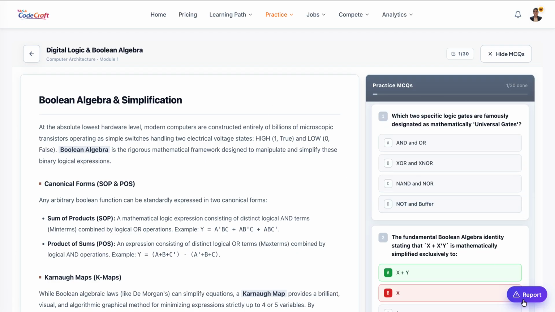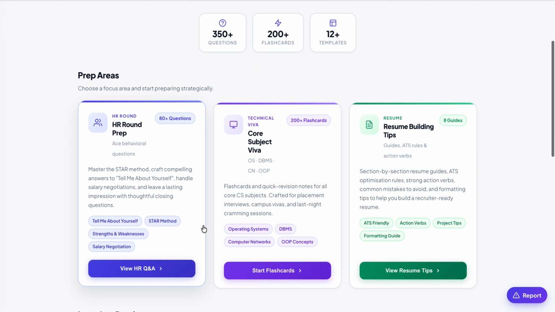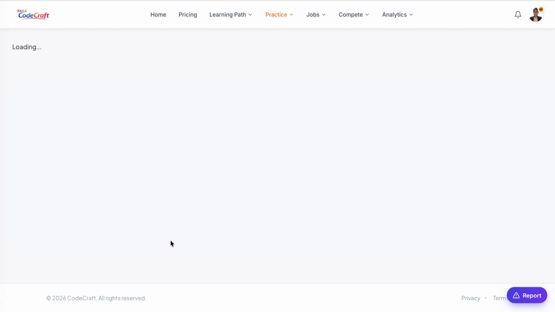So at each and every page, you will have a report. If you face any problems at any time, you can report it. And then the interview Q&A. In interview Q&A, you have HR round prep. For example, you want to prep for the HR round also. That is the final round.